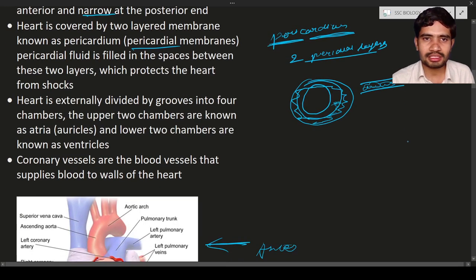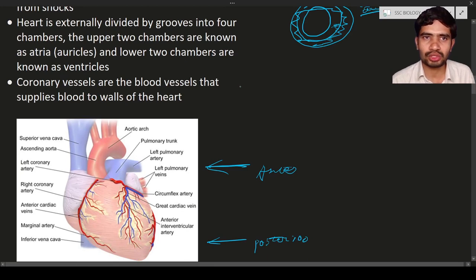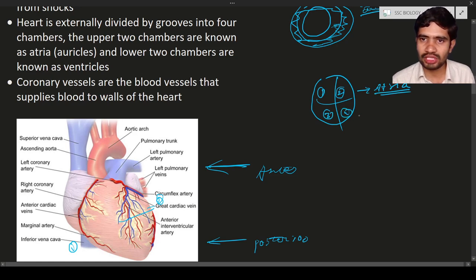Next, the heart is externally divided into four chambers by grooves. Here you can see this is one groove, and also a second groove, and a third and fourth. Each groove refers to a chamber. Let us consider this is the heart, and the grooves are in this way. These grooves separate the heart into four chambers. The upper two chambers, the first and second, are known as atria. The lower two chambers, the third and fourth, are known as ventricles.